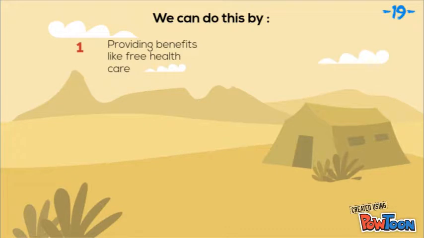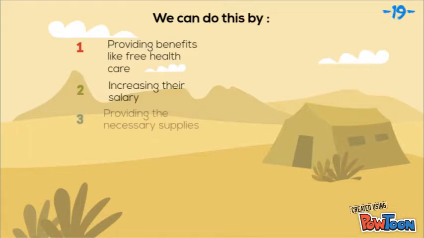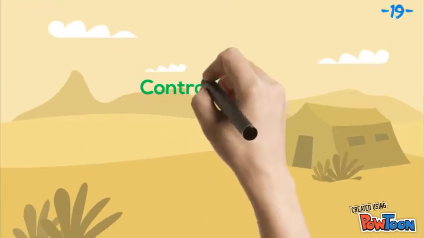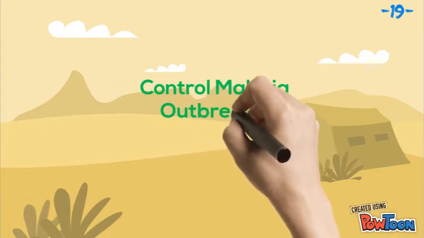We can do this by providing benefits like free health care for doctors and teachers. We could increase their salary, provide them with the necessary supplies, and lower the cost of education for students of all ages so they can develop more initiative to attend school and become a successful person to make Mali a better place. We have come up with a few ways to try and prevent malaria from spreading in Mali.